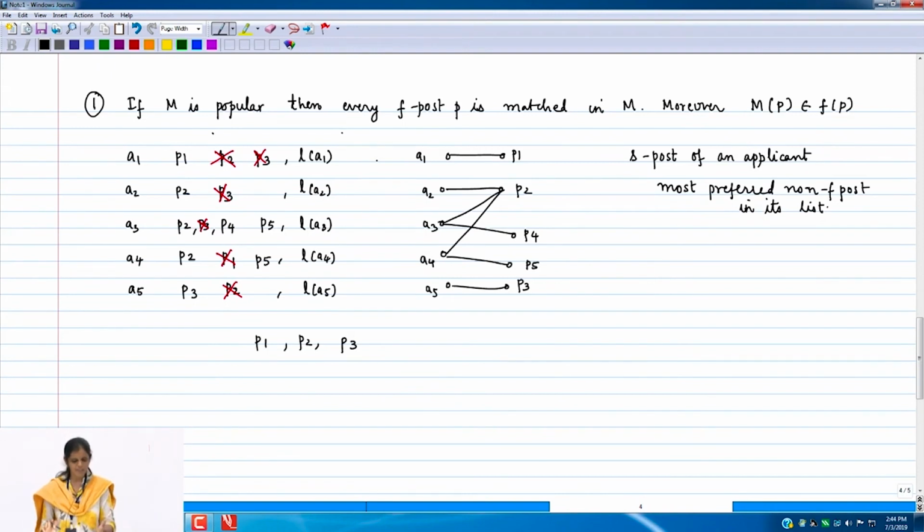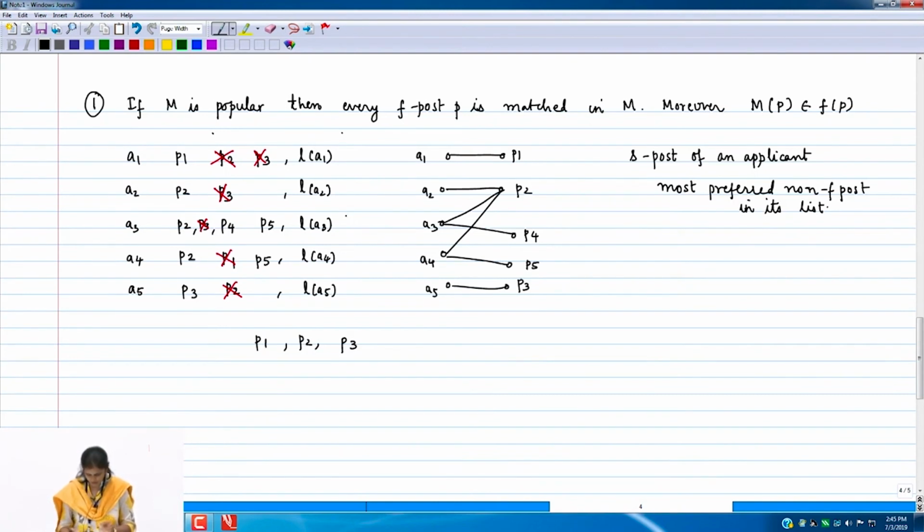An F post certainly exists for every applicant, because we know that preferences must have at least one post, otherwise the applicant doesn't want to participate. So F posts exist. Now by this pre-processing, S posts also exist, right? Okay, good. So the S post may not always come into the picture, because as we see, A3 doesn't even care about its last resort post.